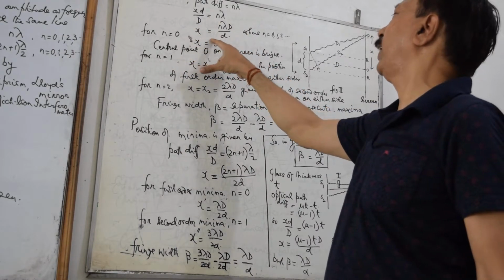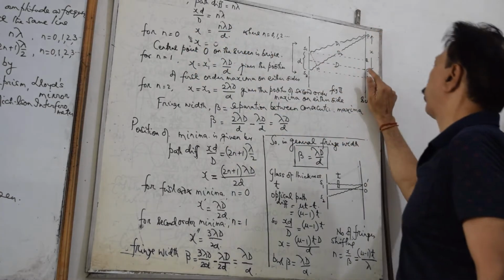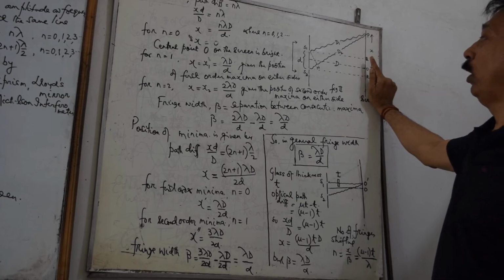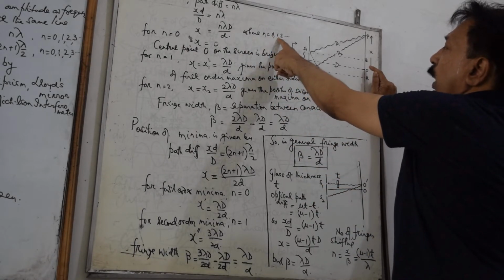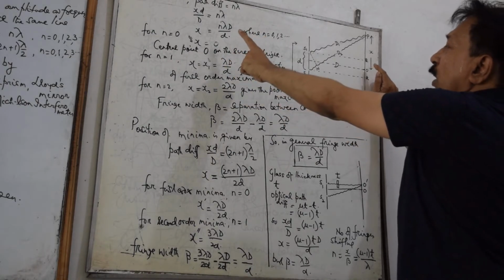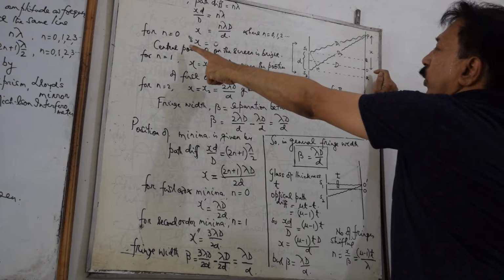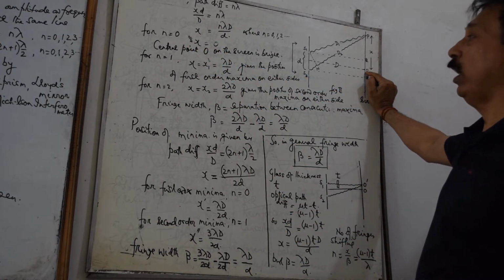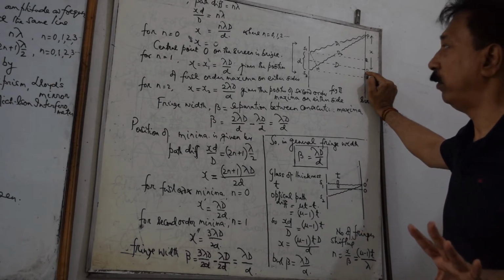This x actually gives you the position of maxima on the screen measured from the central point O. And these positions can be obtained by putting n equal to 0, 1, 2, 3 and so on. If you put n equal to 0, you get x equal to 0, which corresponds to the central point on the screen, and this is the central maxima.